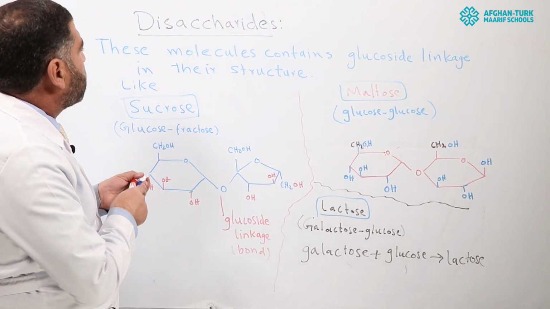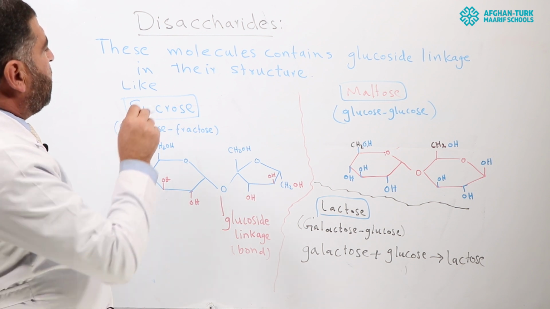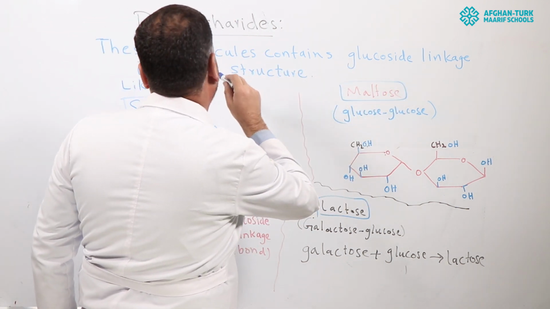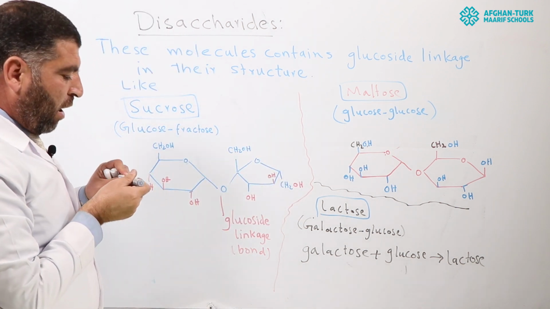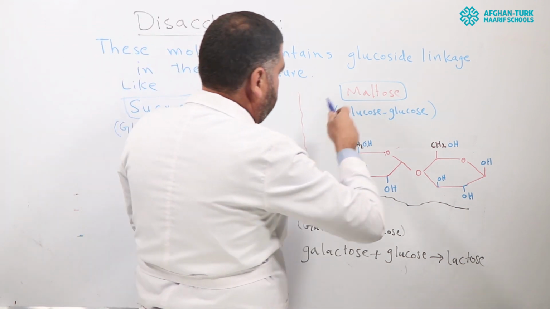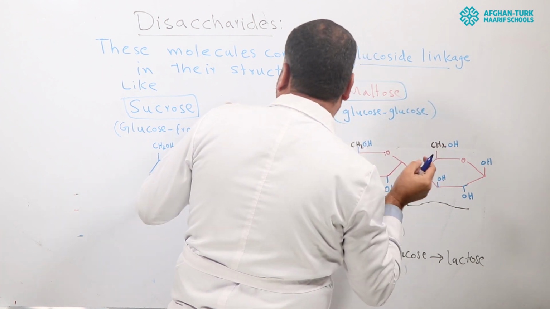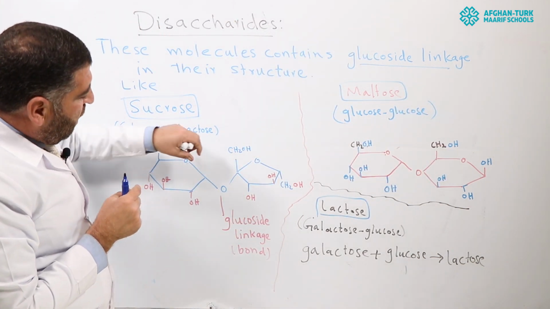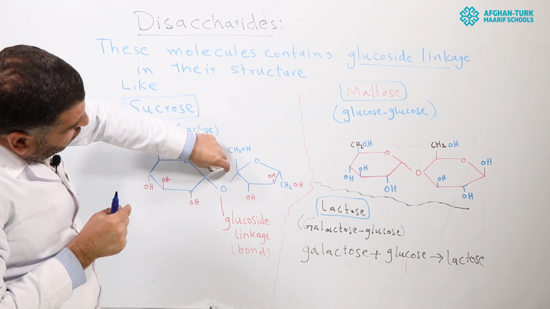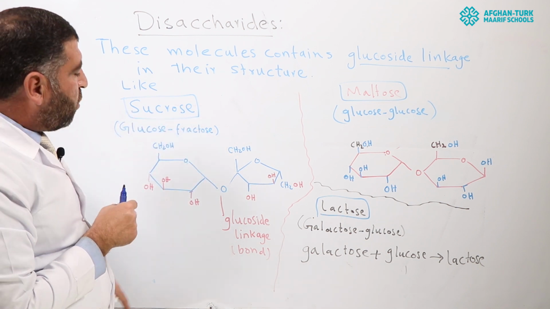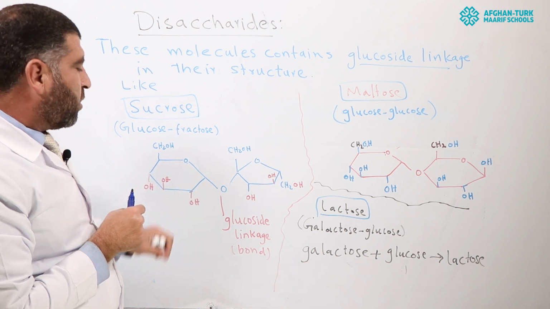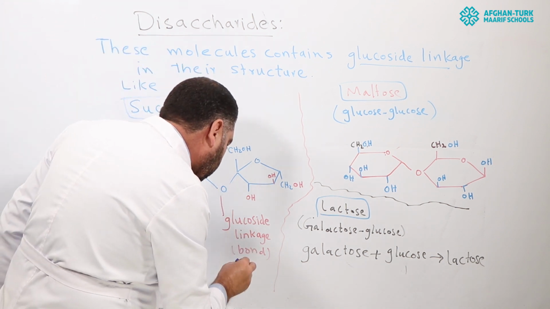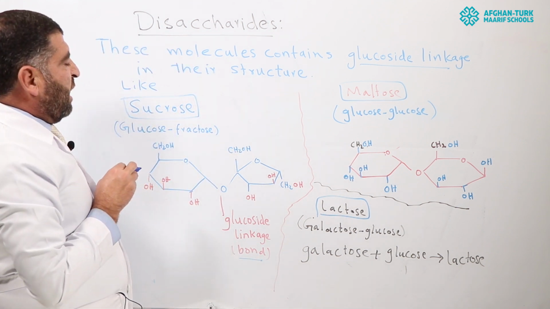Disaccharide. Next one is disaccharide. These molecules contain glycoside linkage in their structure. What is meant by glycoside linkage? That is, glucose molecules or glucose-like molecules combine to make a bond between two monosaccharide molecules with the help of oxygen. So we can say it is called glycoside linkage or glycoside bonds.